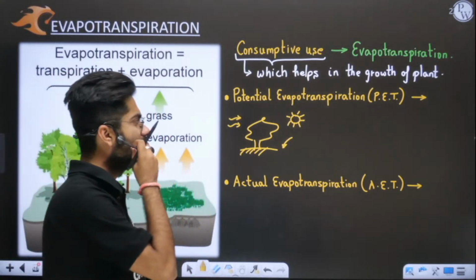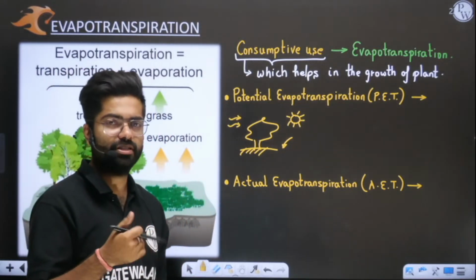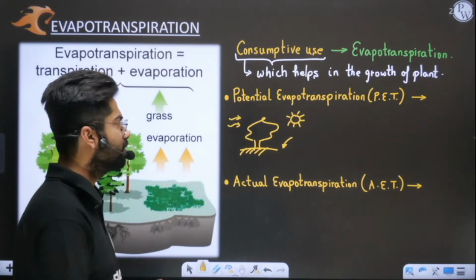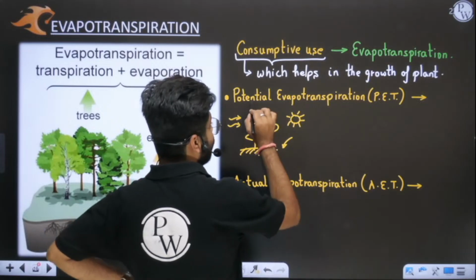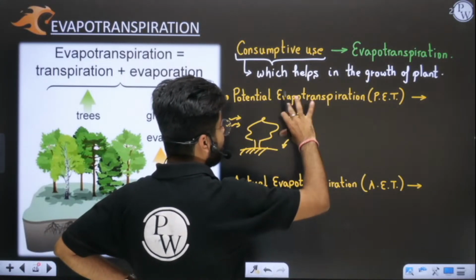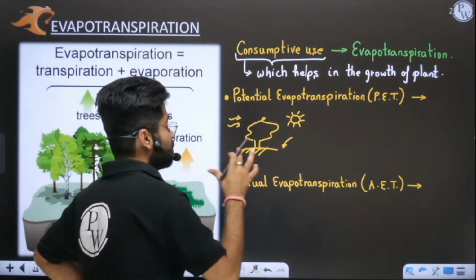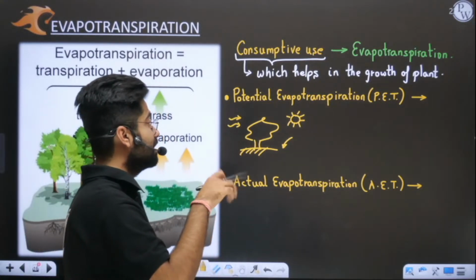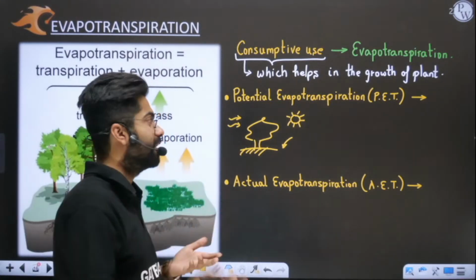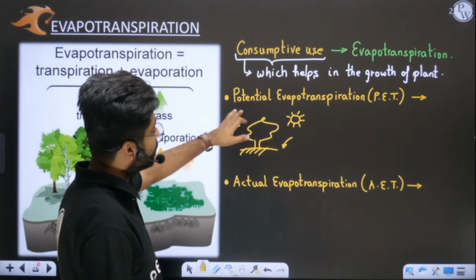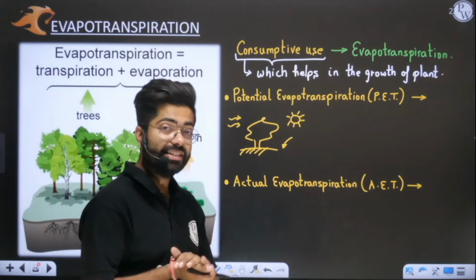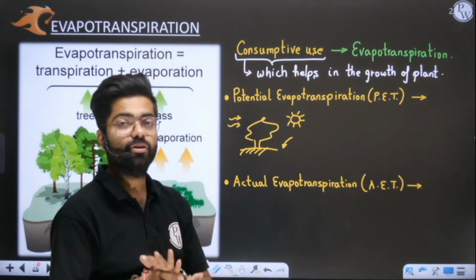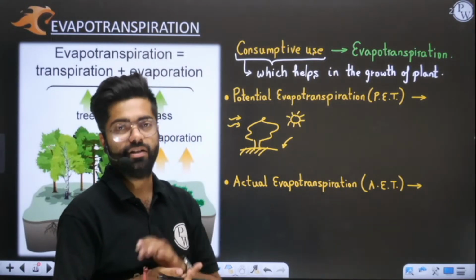You all know that crops are basically eaten by the animal kingdom. So what we are interested in here is that potential evapotranspiration means the maximum water consumption, not supply. We are not supplying anywhere, but potential evapotranspiration is the maximum water consumption by your plants, and that depends on many factors.